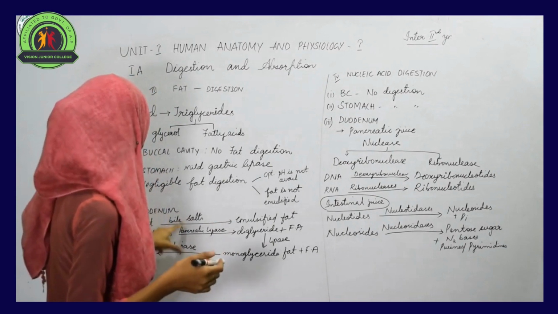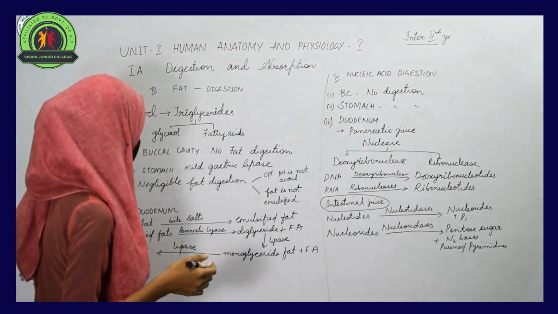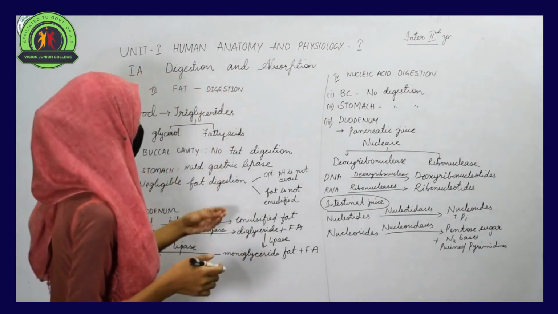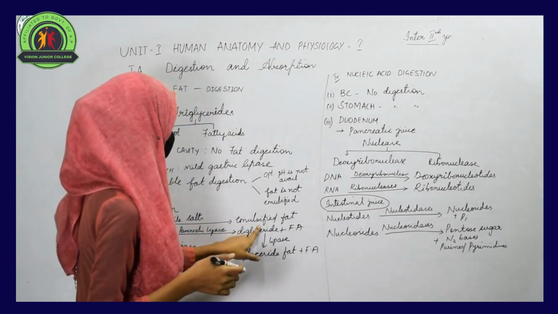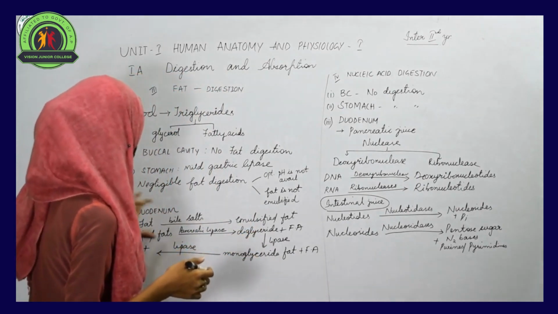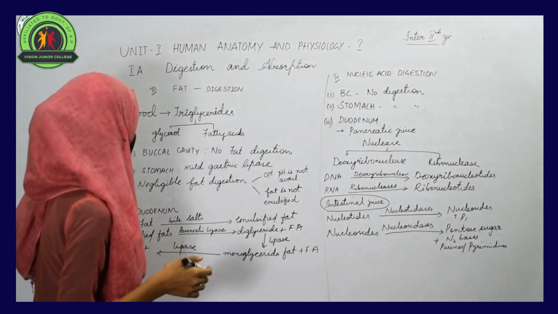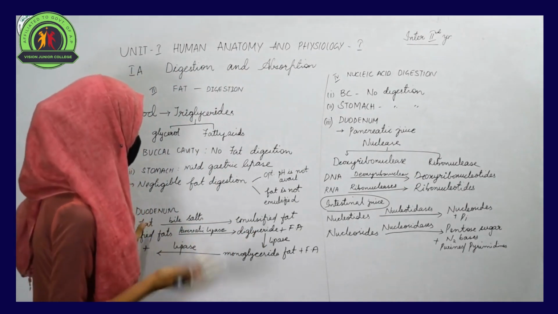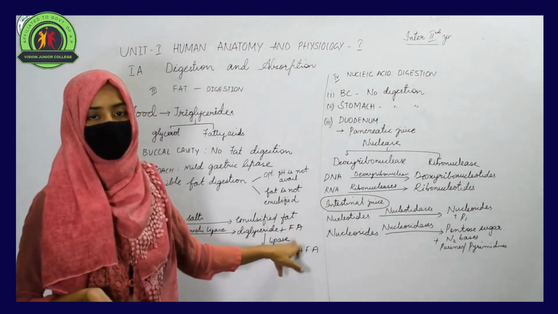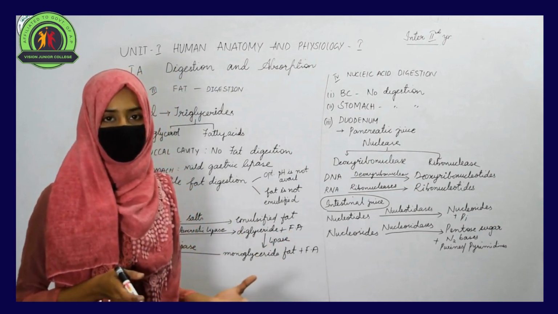Bile salts are the salts that can act on the fats, and these fats can get emulsified. It can be converted into emulsified fat. When the pancreatic lipase acts on these emulsified fats, then they can be changed into diglycerides and fatty acids. So in this way, the breakdown of the fats takes place by the action of different enzymes.